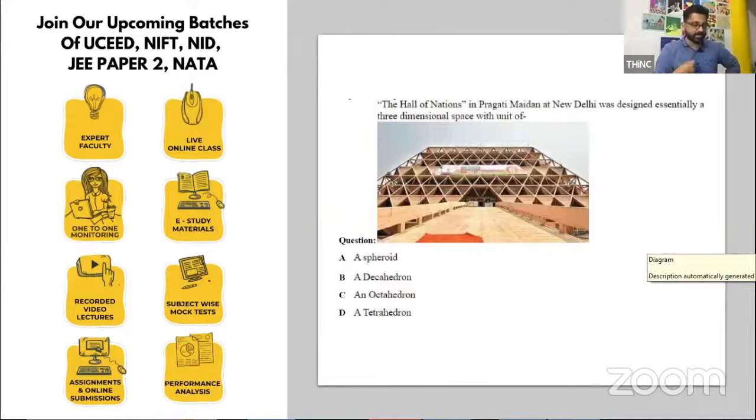Gene Jacobs is the right answer. Okay, it's an easy question. It's a famous monument. So we'll start with the architect. Can you tell me who is the architect of this? The Hall of Nations at Pragati Maidan, quite famous in New Delhi, was designed essentially.